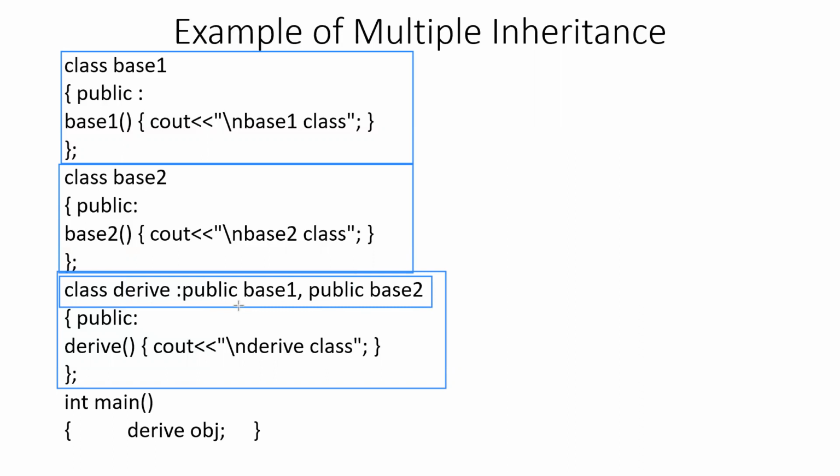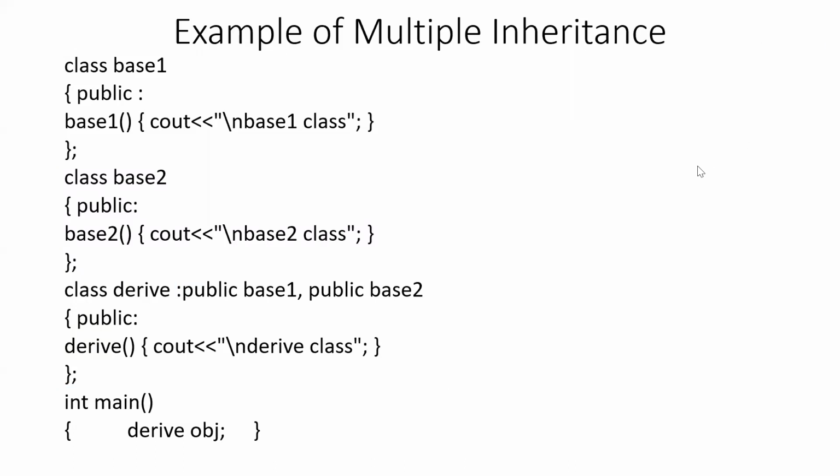Here you can see that the inheritance has been made from two base classes, and they both have been separated by a comma operator. So colon public base 1 comma public base 2 tells you that the derived class has been publicly inherited from the base 1 and base 2. What will happen when we create the object of the derived class? The constructors of both the base classes will be executed, base 1 class and base 2 class, and then the constructor of the derived class will be called. So this is how we can implement the concept of multiple inheritance.